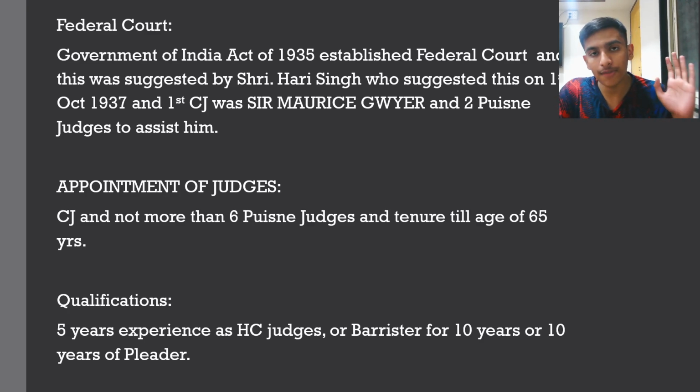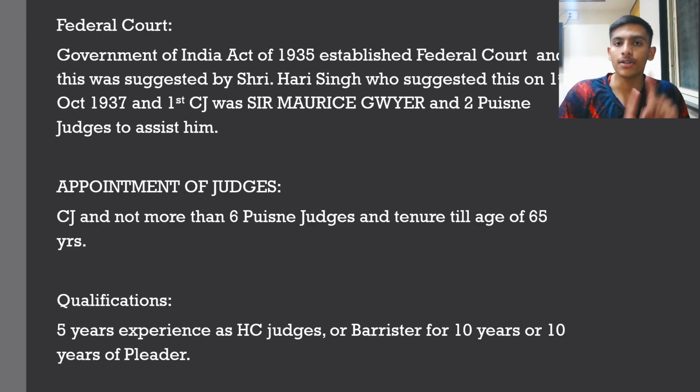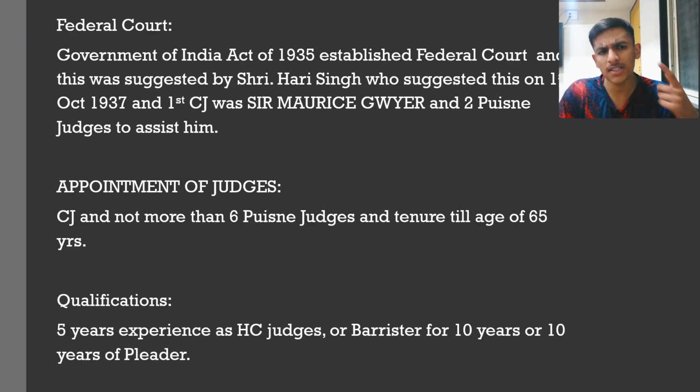As we all know, there are defects. The Privy Council is not perfect, which is the reason that, on the recommendation of Sri Hari Singh, who suggested on 1st October 1937, and he was the first person to suggest this: why go to England for appeals? It is not possible to go to England for appeals every time. So he suggested this, and it was implemented. The first Chief Justice was Sir Maurice Gwyer, and there were 2 puisne judges to assist him.